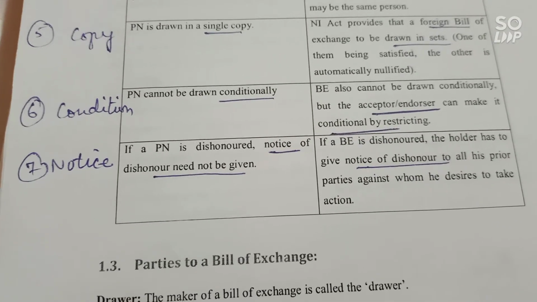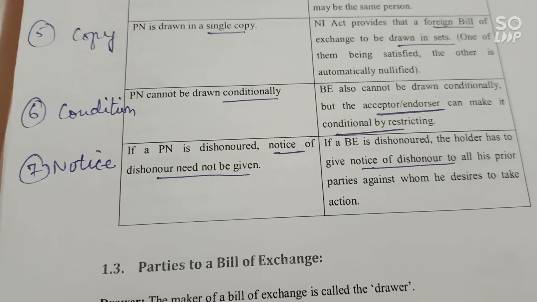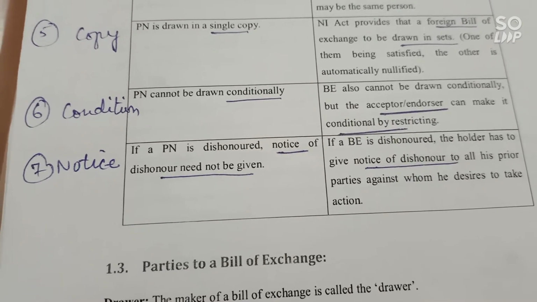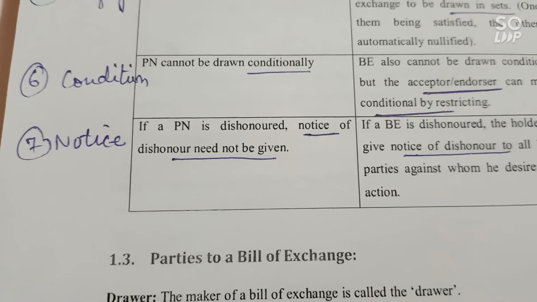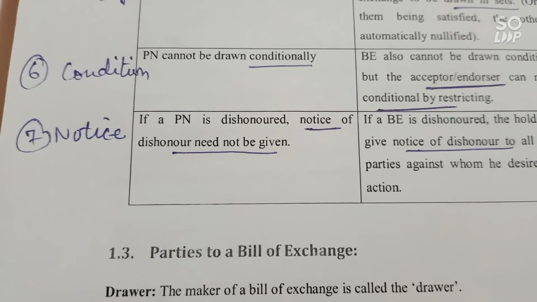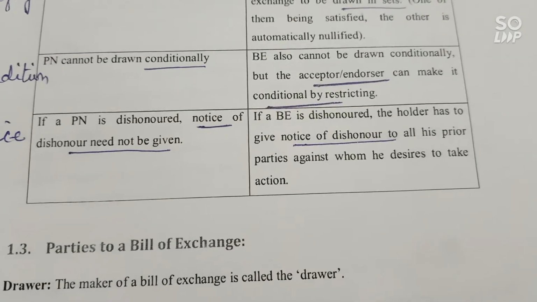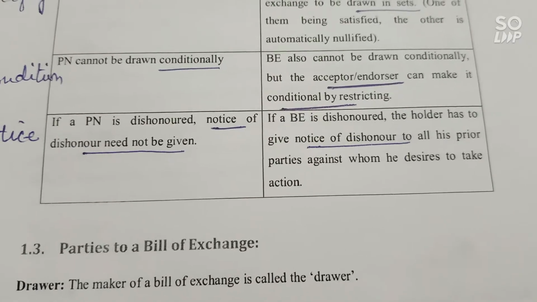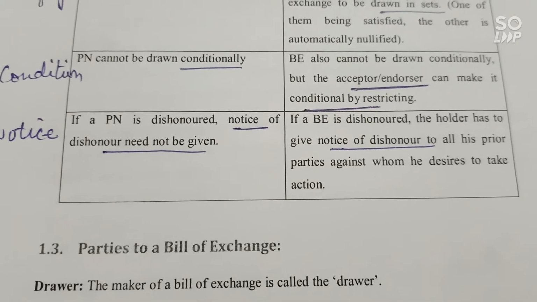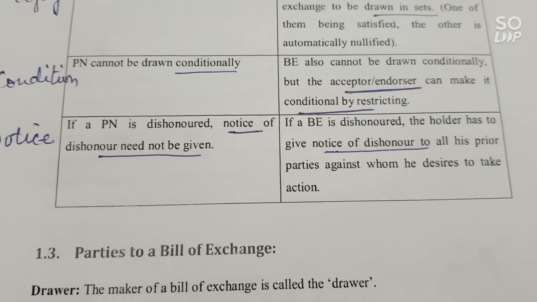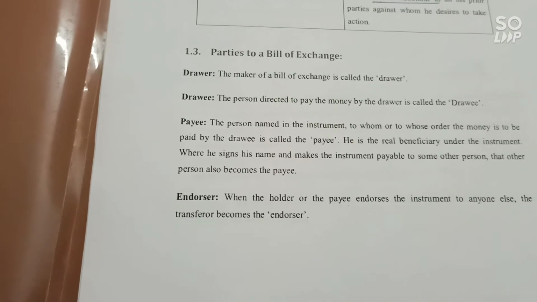Next is notice. At the time of dishonor, means at the time of maturity when bill is not honored, means not paid by the drawee. So under promissory note, if instrument is dishonored, then there is no need to give notice. And under bill of exchange, if bill is dishonored, then in that case we need to give the notice. The holder has to give notice of dishonor to all the parties against whom he desires to take action. Clear?